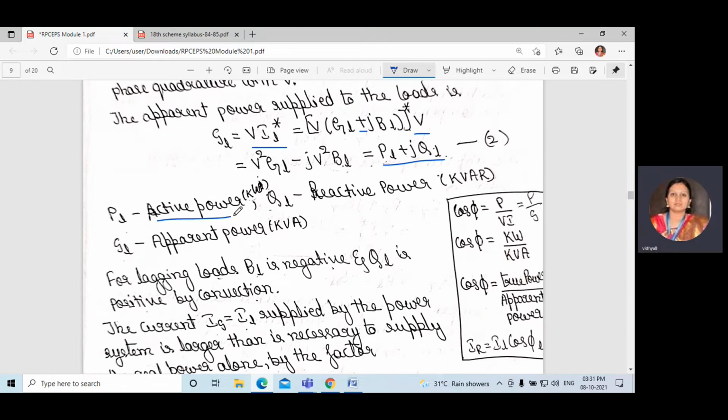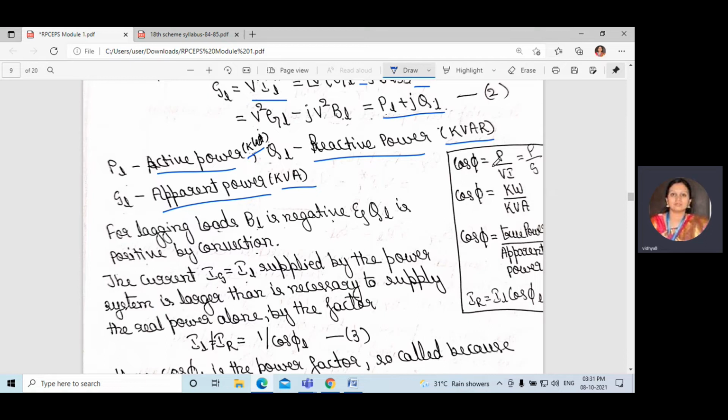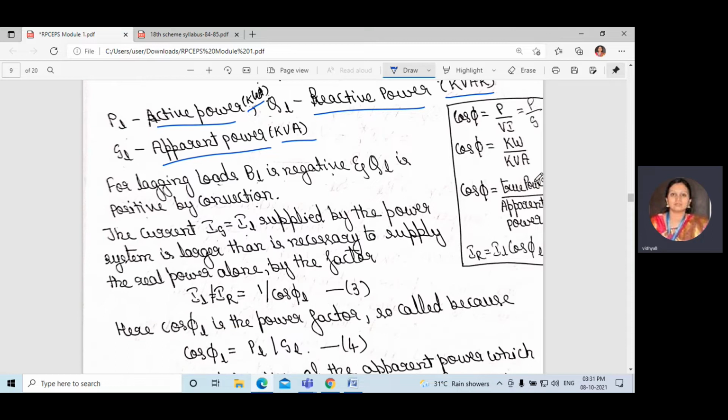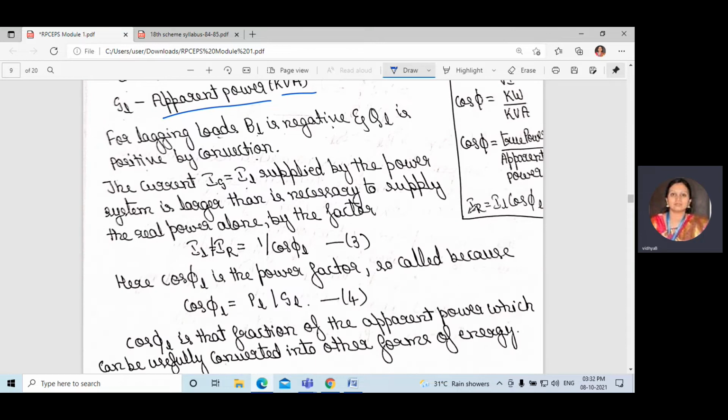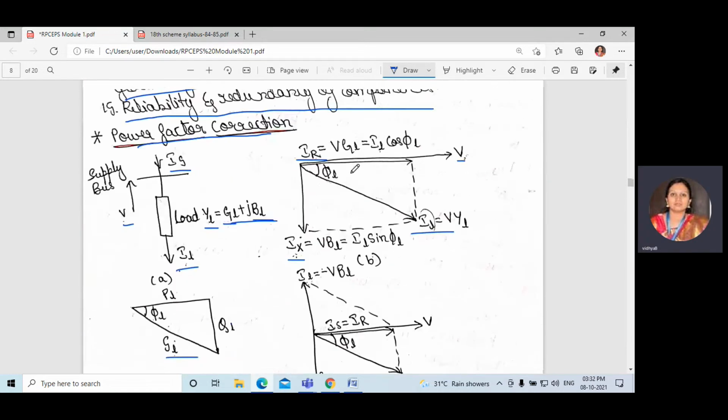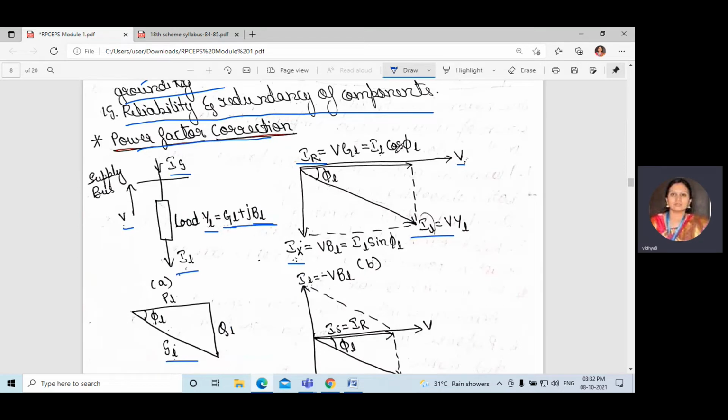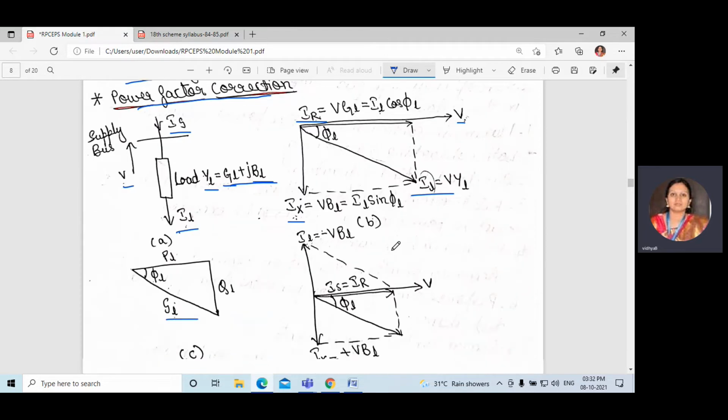PL is active power, QL is reactive power, and SL is apparent power. This is expressed in terms of kilowatt, this in terms of kVAr, and this in terms of kVA. Power factor can be written as P divided by VI, kilowatt divided by kVA, or P divided by S, true power divided by apparent power. In the phasor diagram, IR is equal to VGL, that is equal to IL cos phi L, and IX is equal to VBL, that is equal to IL sin phi L.